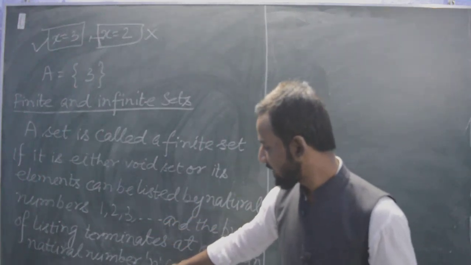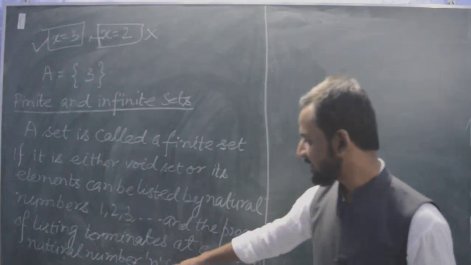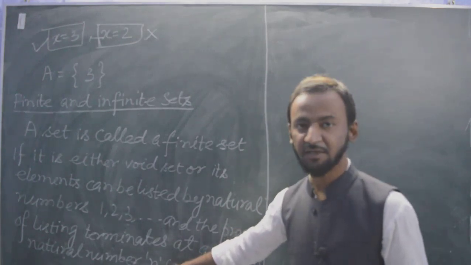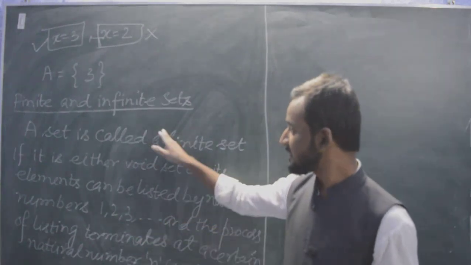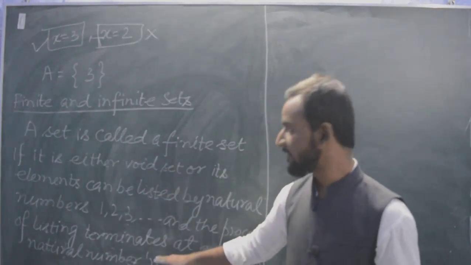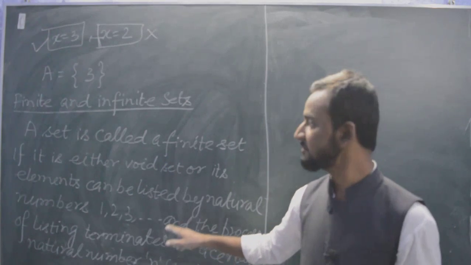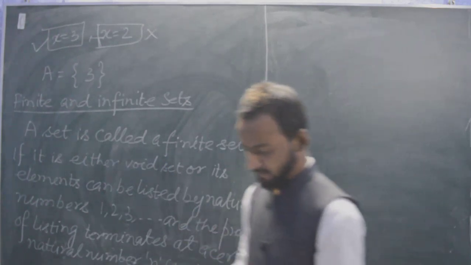If we are terminating it at n equal to 10, that means from 1, 2, 3 up to 10, this set will be finite because we have only 10 elements varying from 1 to 10.